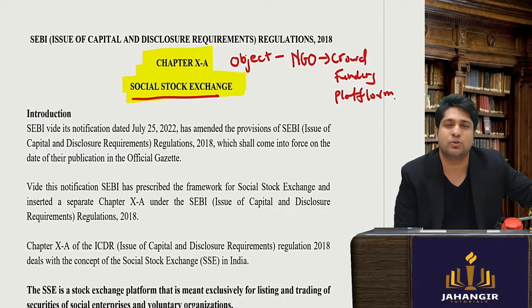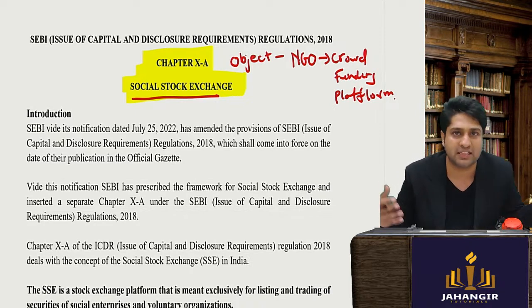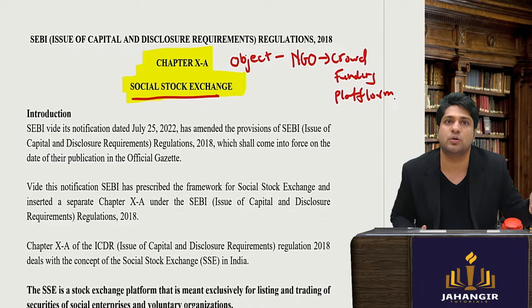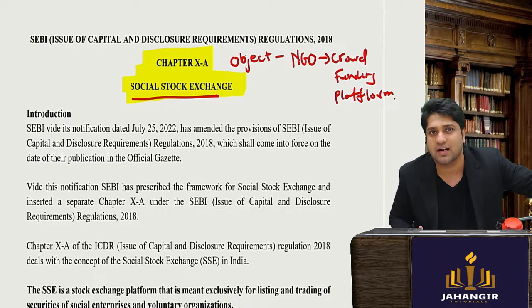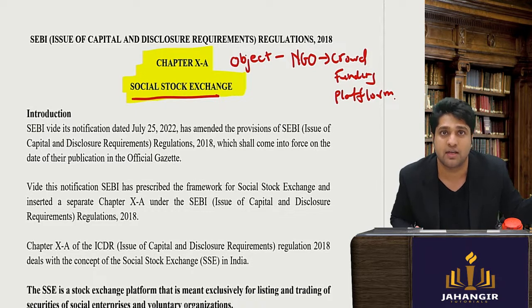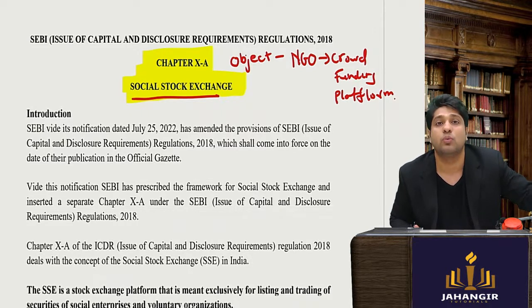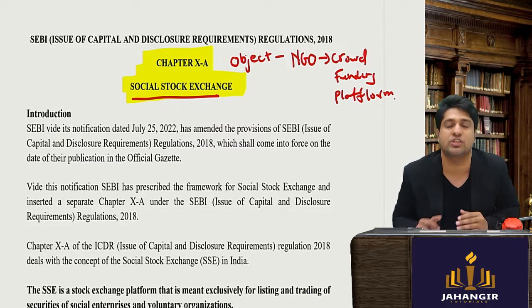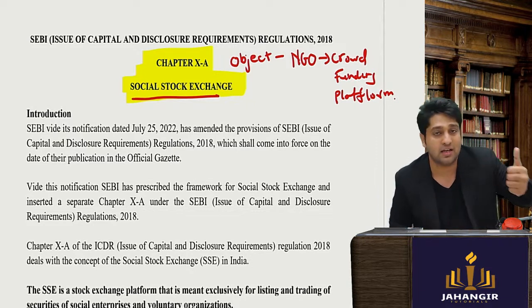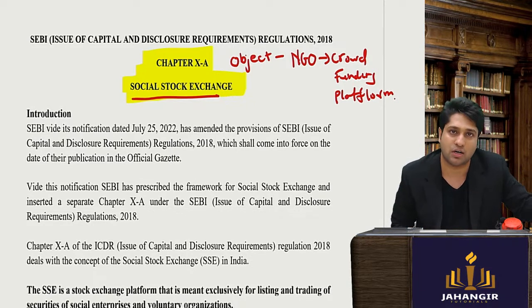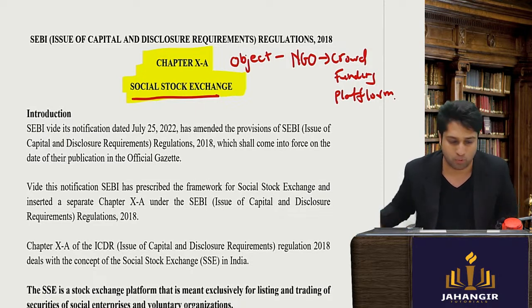Now these social NGOs would normally raise the funds for what? Can you tell me? Why would an NGO want to raise money in crores? This could be to cover medical costs. If you go and see in India, there are many people living below the poverty line. If they have any medical expenses, that can be funded. If they have any health issues, so the health sector, the education sector, where we can have provisions for healthcare, we can have provisions for rural development. So here this entire Chapter 10A has given all those who can get listed, who can raise, who cannot raise, where it can be used, everything has been provided.